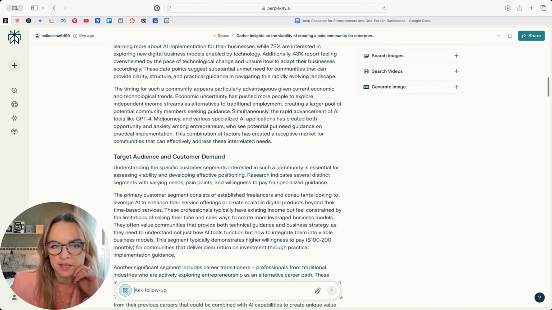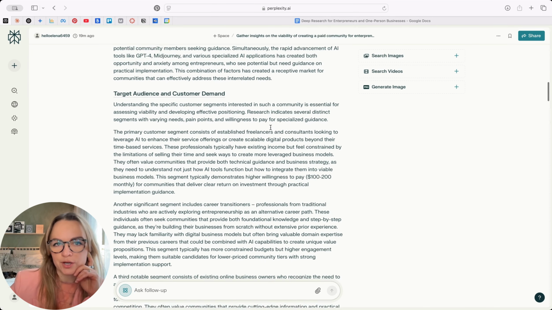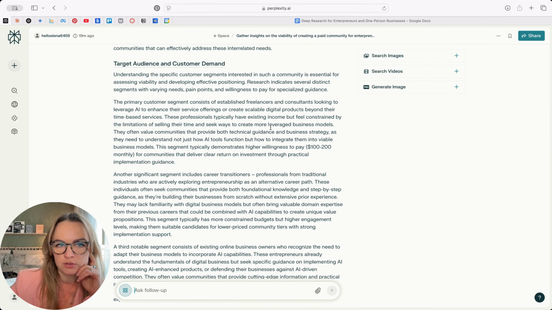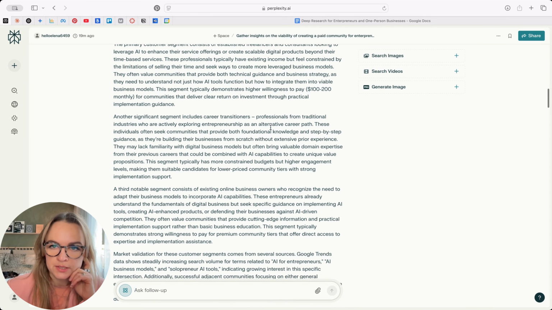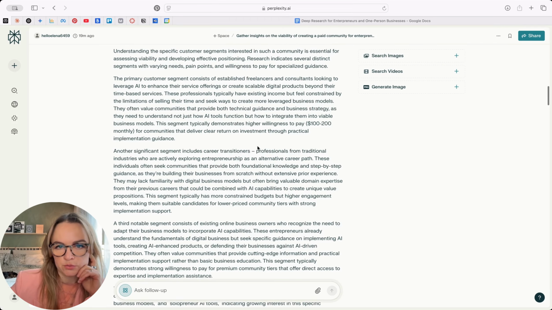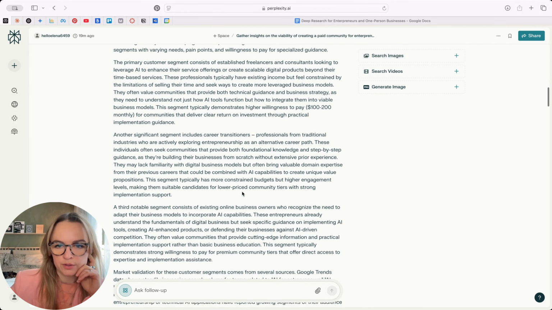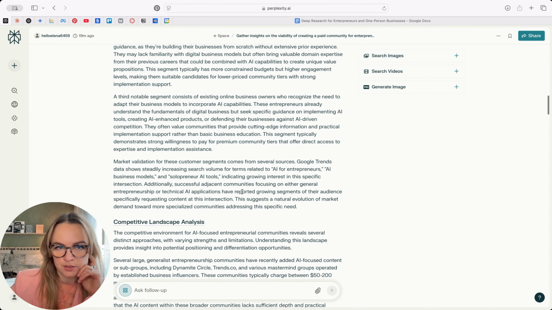But it seems like it's a good idea, right? It gives us a lot of information supporting that this is a viable product, and it gives a lot of suggestions of how to go ahead with it. What I notice here compared to ChatGPT is that it doesn't really provide any sources. Again, I'm not sure if something went wrong previously, but it is more like a report, and I don't see any sources. So I would love to have that included.